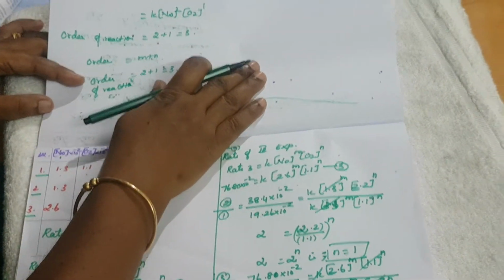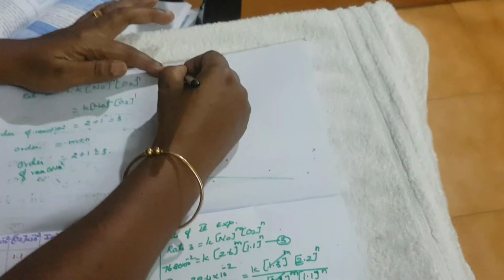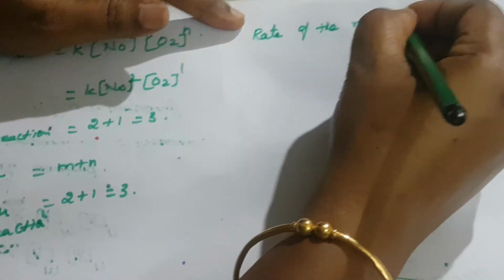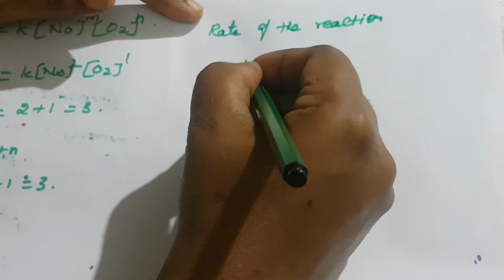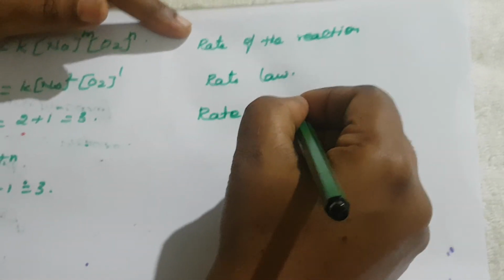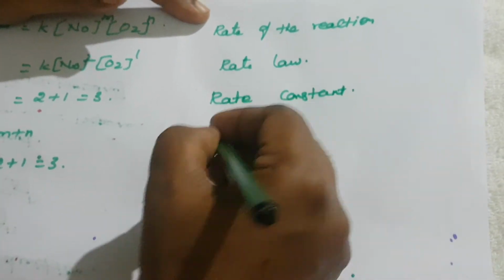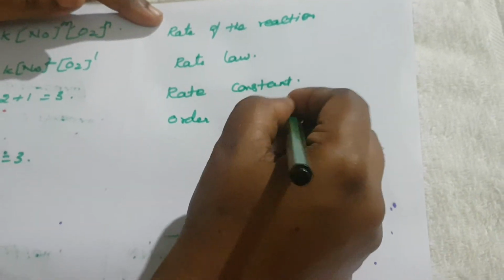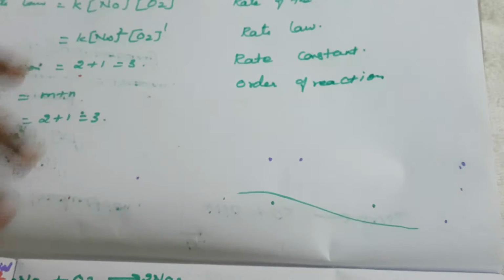What is meant by rate of the reaction? So here 3 definitions are there: rate of the reaction, rate law, rate constant, then order of the reaction. What is meant by rate of the reaction?